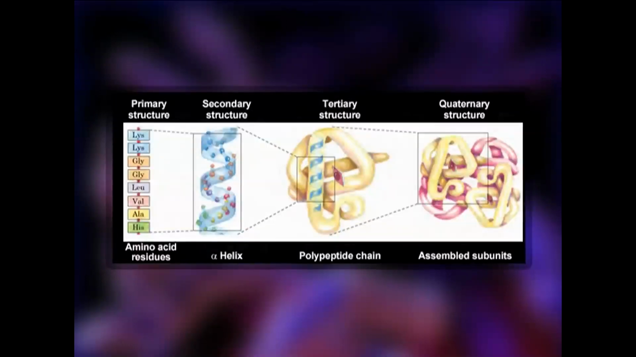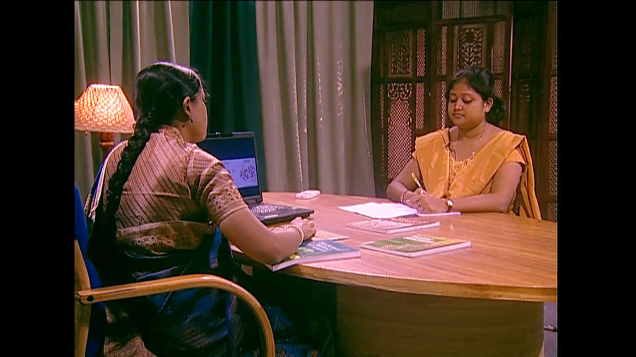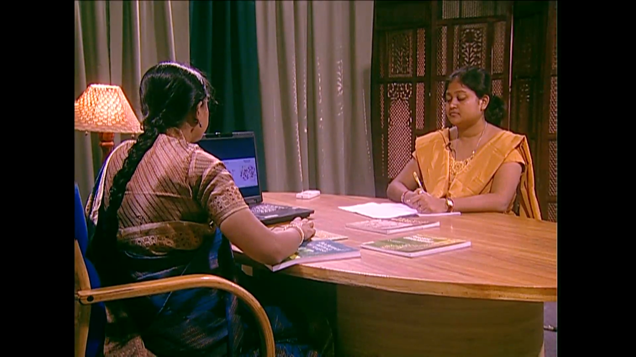Now, the primary, secondary, tertiary and quaternary are the four types, or levels, of structure prevalent in the protein molecule. The primary structure means how the peptide bonds are formed between two amino acids, and hence several peptide bonds are there to complete the entire amino acid sequence forming the protein.